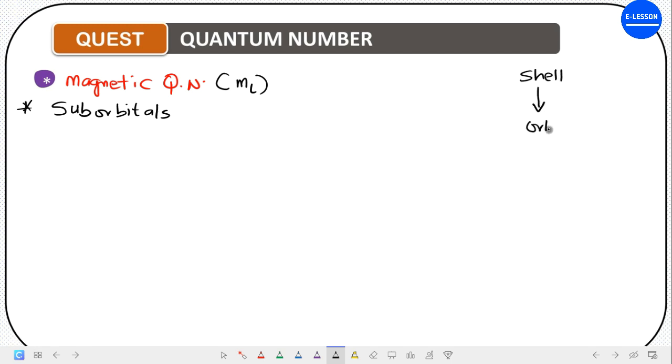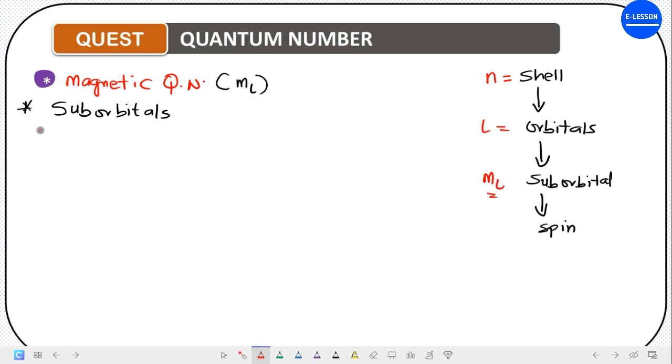Then from the shell, what do we have? We have the orbitals. From the orbitals, what do we have? We have the suborbitals. And then from the suborbitals, what do we have? We have the spin of the electrons in these suborbitals. The shell is for n, orbitals is for l, and the suborbital is what we are looking at now, which is ml.